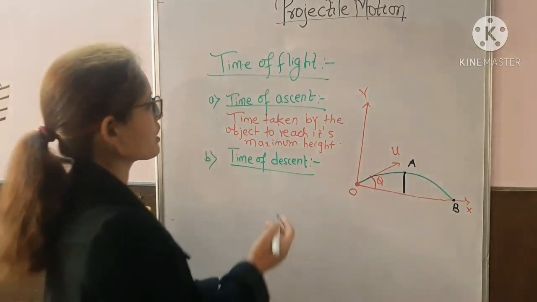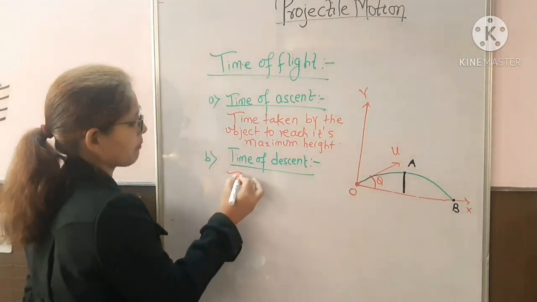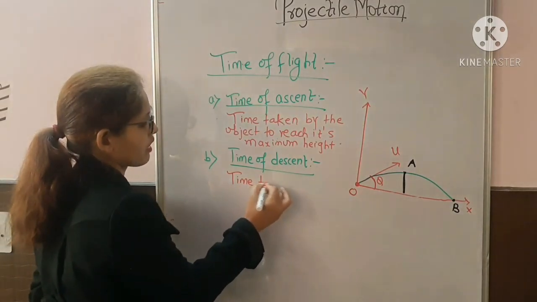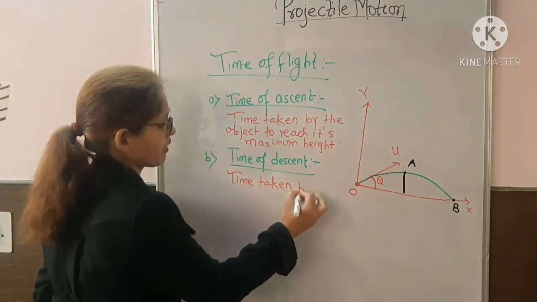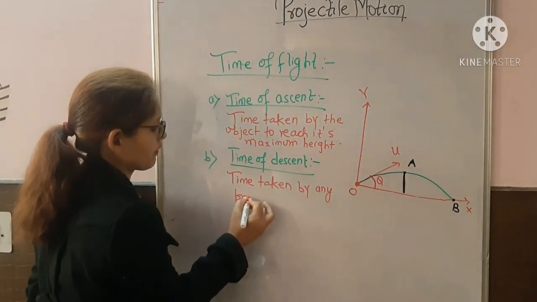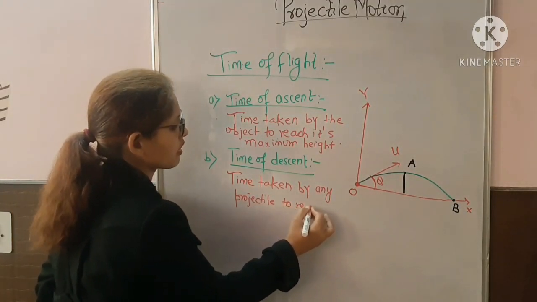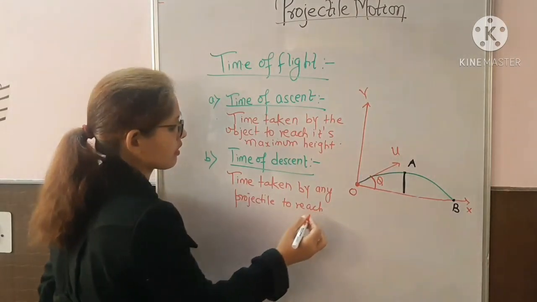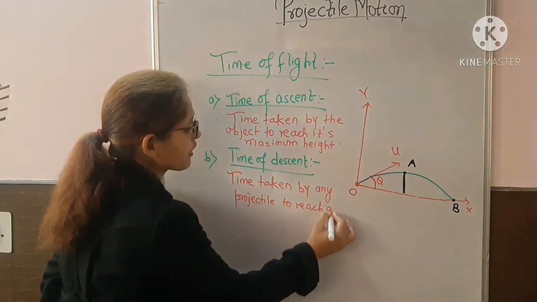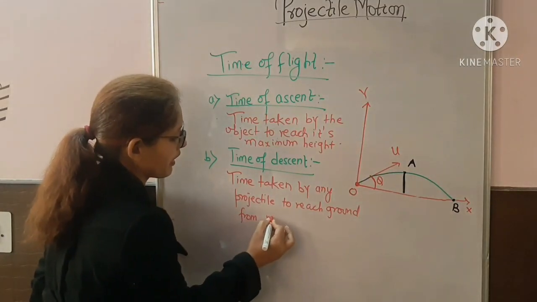Now what is time of descent? The time of descent is the time taken by any projectile to reach the ground from maximum height.